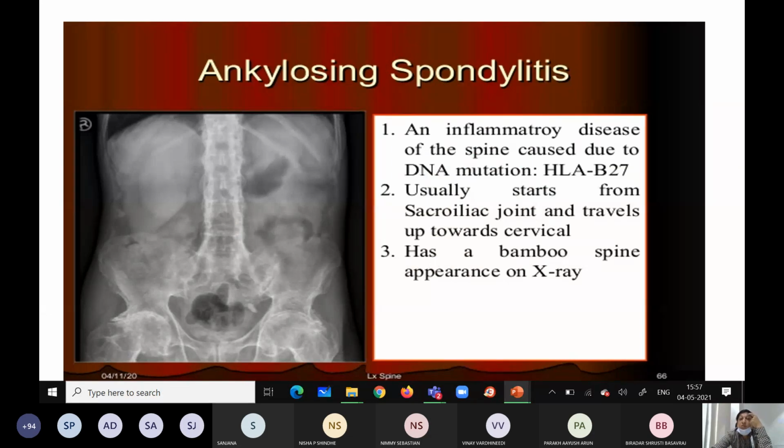Now this is also one type of spondylosis, ankylosing, an inflammatory disease of the spine due to some particular HLA-B27, a DNA mutation. So it starts with the mainly involvement of the sacroiliac joint. In case of this particular condition, the spine will be straight like a bamboo spine. Okay.